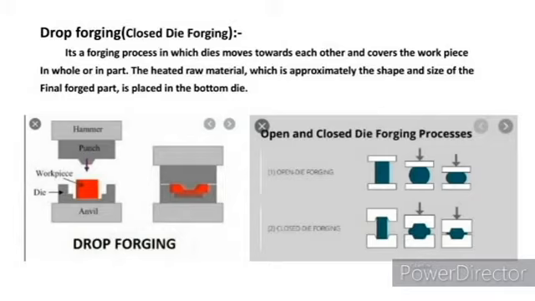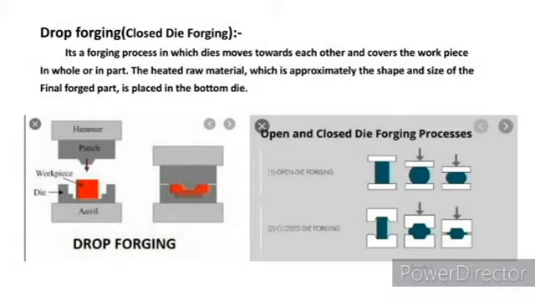In the case where the material is placed in between the dies when they are open, after the material is placed, the dies are closed by using external pressure. The metal which is inserted occupies the hollow cavity of the closed die and attains the final shape we needed.